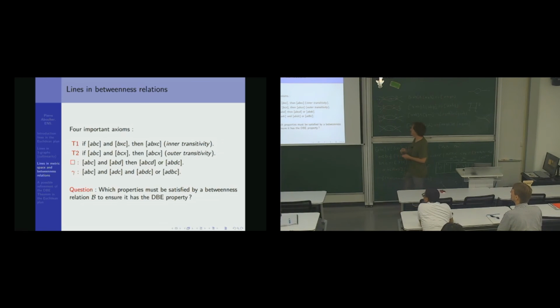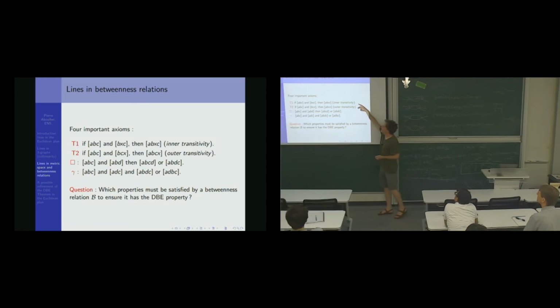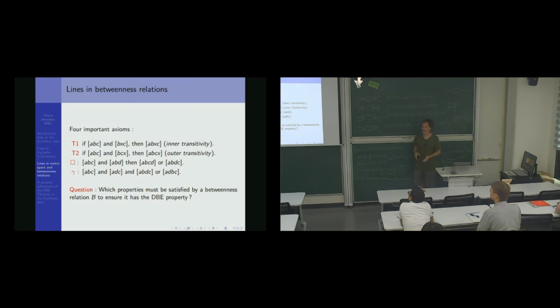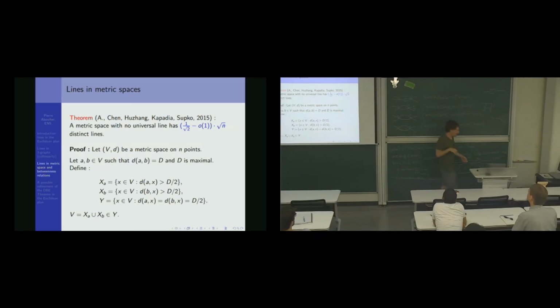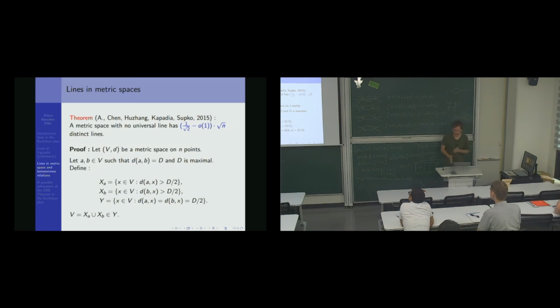And okay, the question I'm more interested in is if I have only T1 and T2, this is called transitive betweenness. I have the two kinds of transitivity. Can I prove De Bruijn-Chvátal? So I could prove square root n, but I couldn't do better. But there is fairly enough structure to imagine that it's really true. Okay, so this was for betweenness relations. This was the proof for metric spaces and the lower bound of square root n. And the proof is very similar to the one on pseudometric betweenness. So I will skip it.